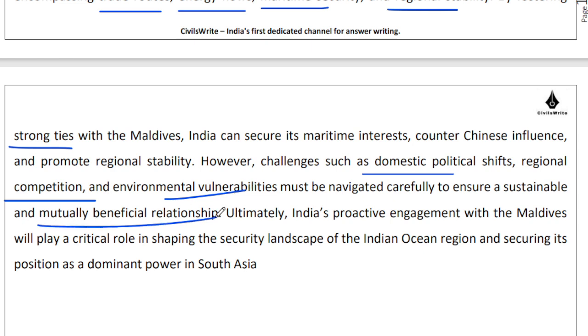Nevertheless, we need to try and have a mutually beneficial relationship based on proactive engagement, based on playing a positive role, not just for Maldives, but for the larger Indian Ocean region, and secure a predominant place for ourselves in our backyard in South Asia. So this is the approach that you can take for this question.